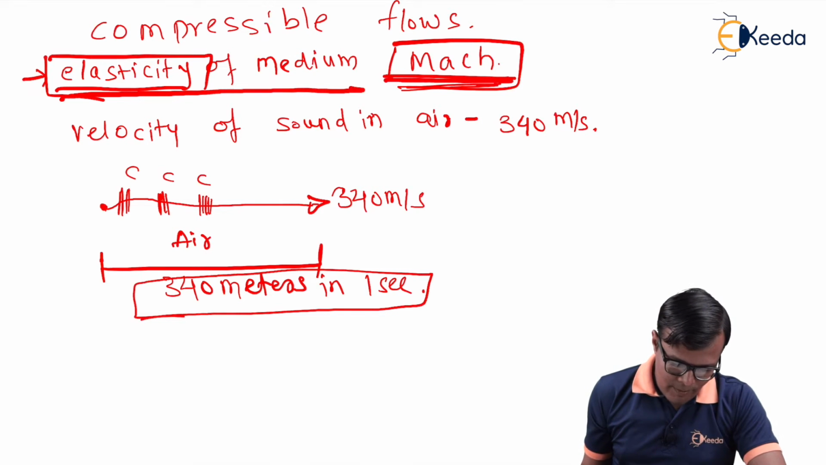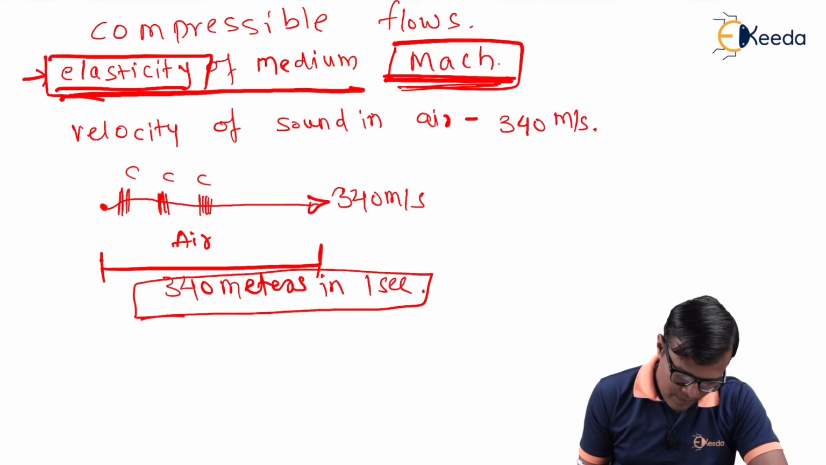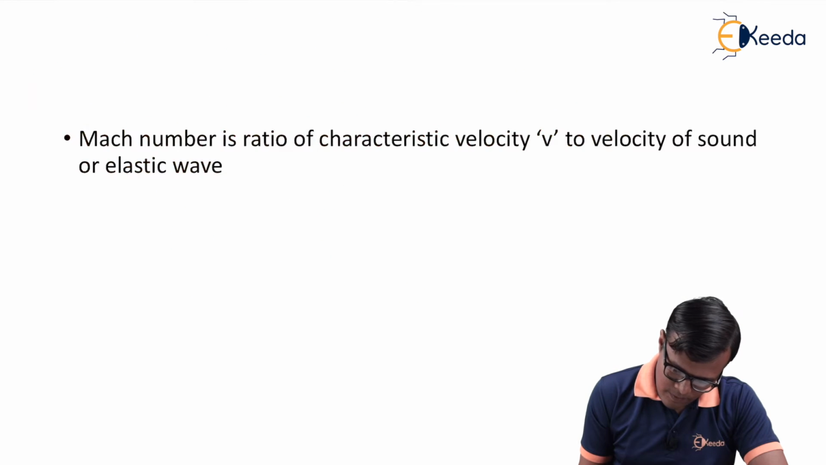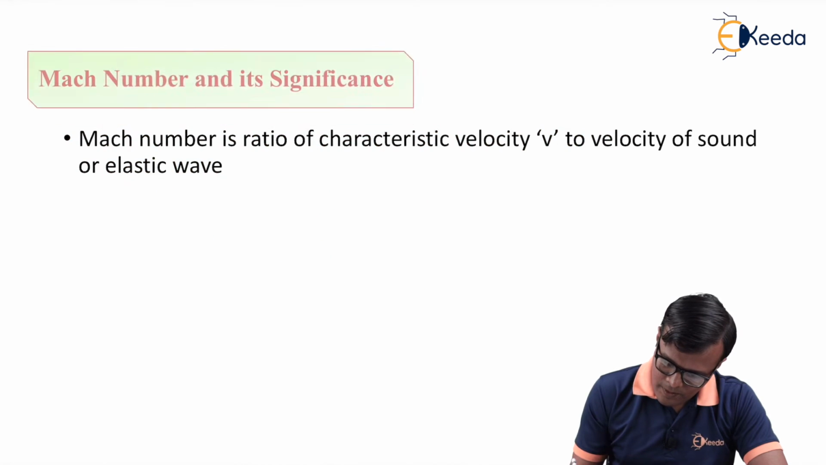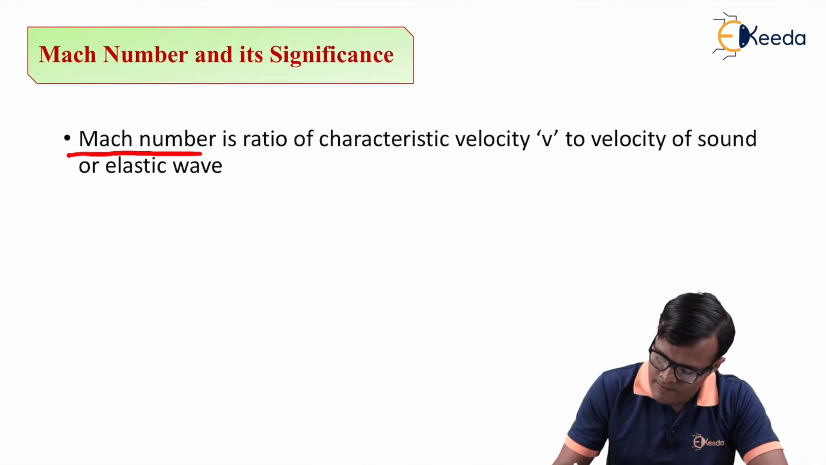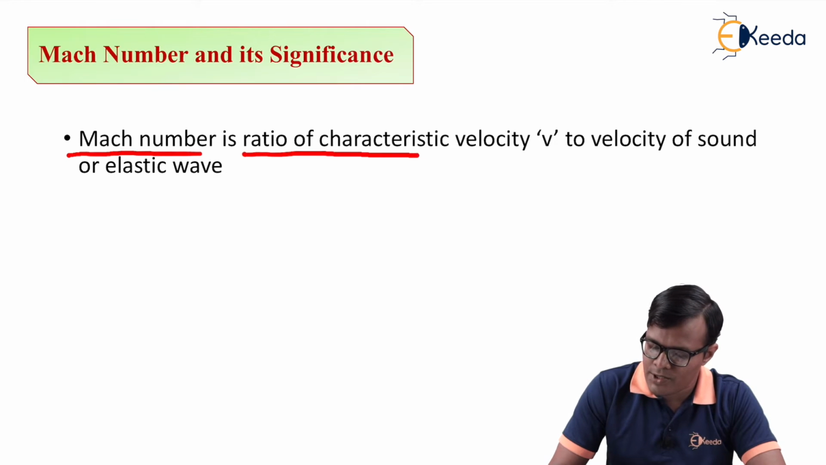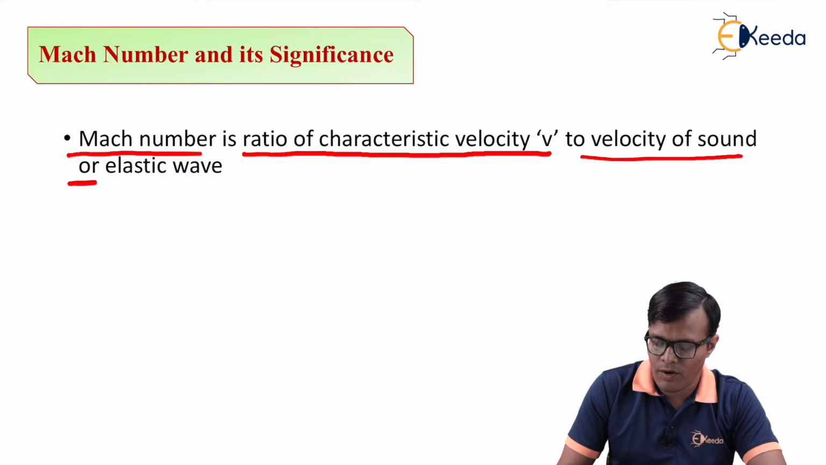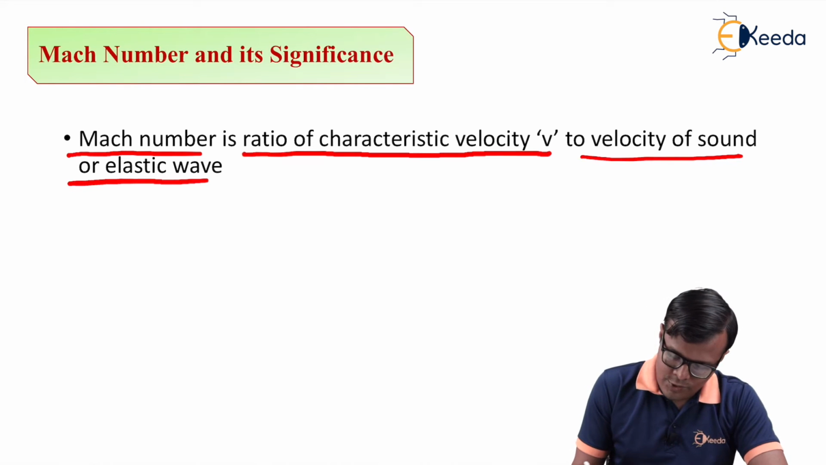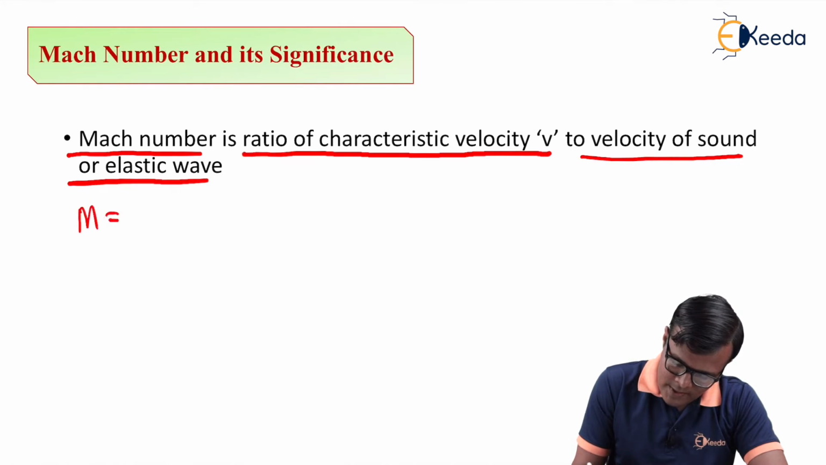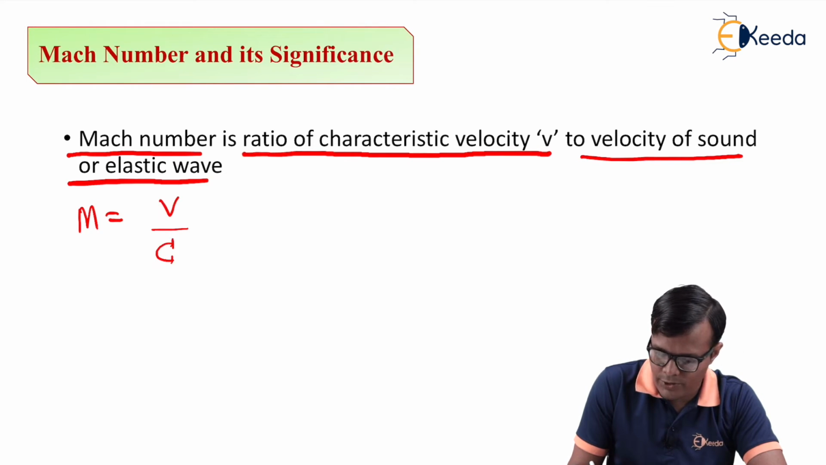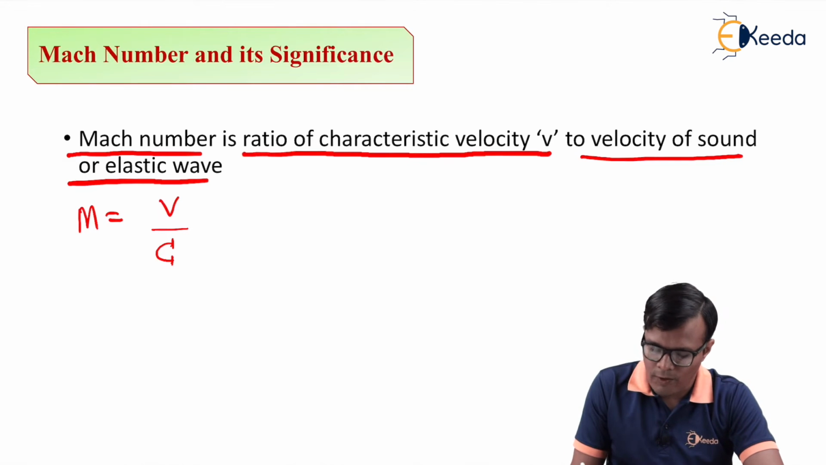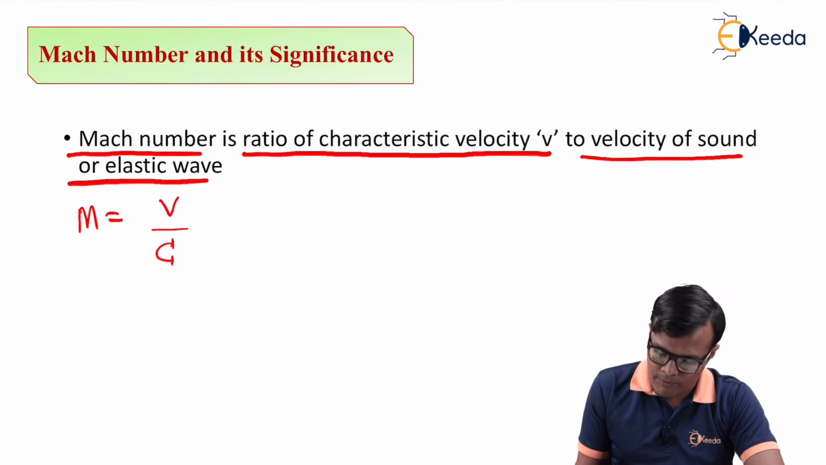So we can define Mach number as the ratio of characteristic velocity v to the velocity of sound or elastic wave. So Mach number M is nothing but the velocity v to the sound velocity, say c. Generally the symbol used is c. The value of c is 340 meter per second.